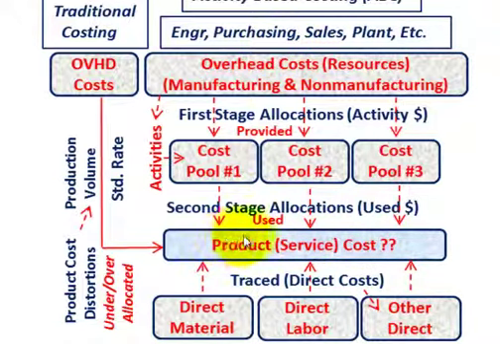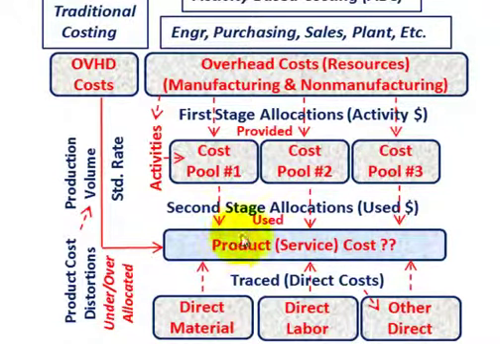Each of those departments is supporting a particular product or a group of products through their activities, or those dollar allocations that we have to make. For ABC costing, in the first stage allocation, based on all those activities that each of these departments are providing, we set up a total dollar amount or some amount of the resource in those different cost pools.